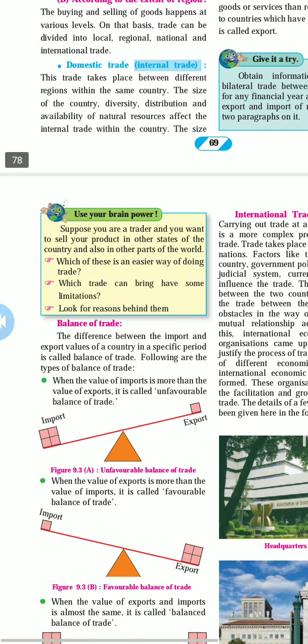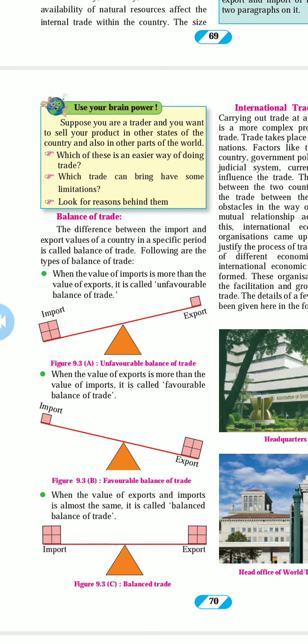Now, balance of trade. What is balance of trade? The difference between the import and export value of a country in a specific period is called the balance of trade. Following are the types of balance of trade. If, for India, export is more than import, that is one type. The third one is where import and export are equal. Whatever we are buying and whatever we are selling are equal.